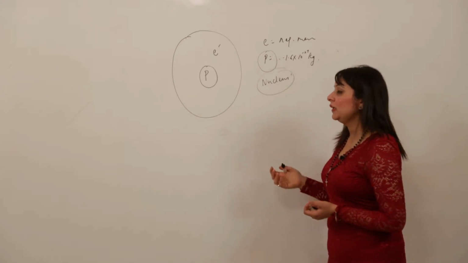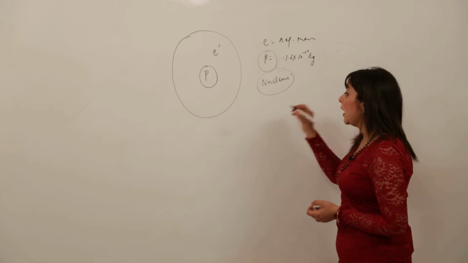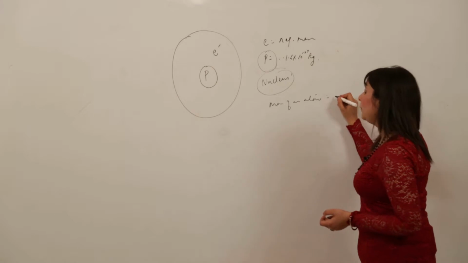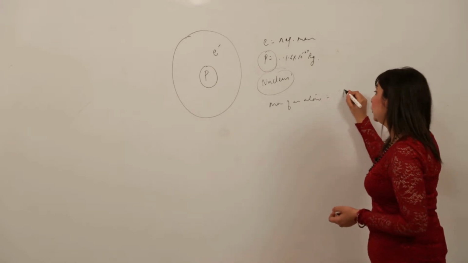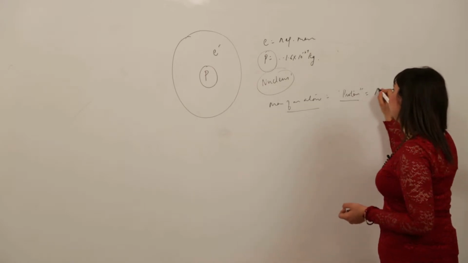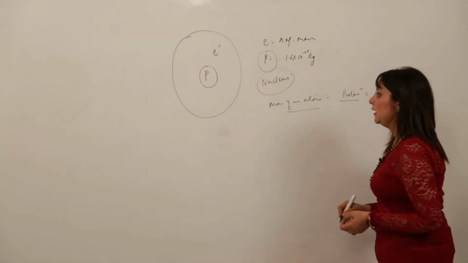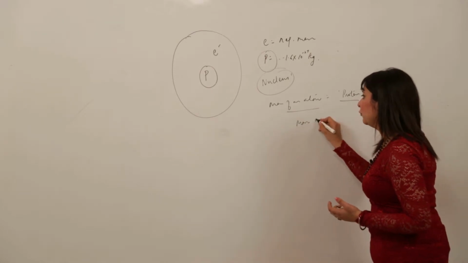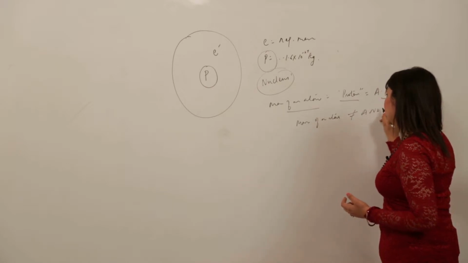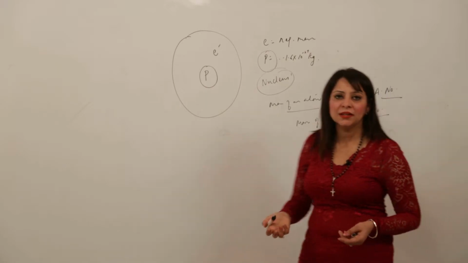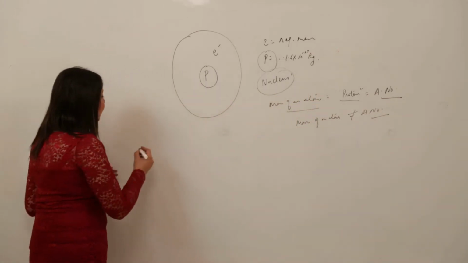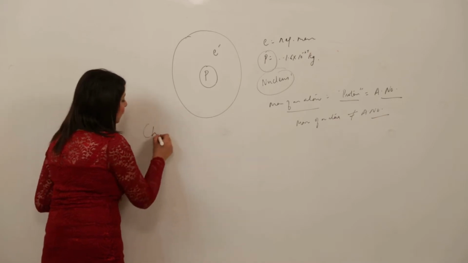Because the nucleus has the proton, the mass of an atom should be equal to the number of particles present in the nucleus, that is the protons, and we know the number of protons is equal to the atomic number. But this doesn't happen. In any case of an atom, the mass of the atom is never equal to the atomic number, it is always more than the atomic number. So this led to the discovery of the neutron, and the scientist who made this discovery was Chadwick.